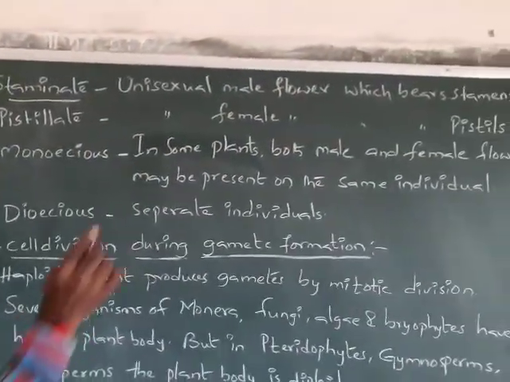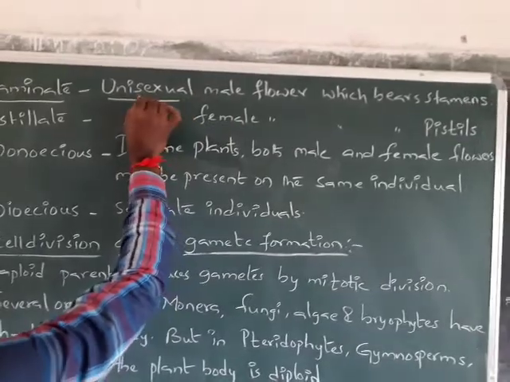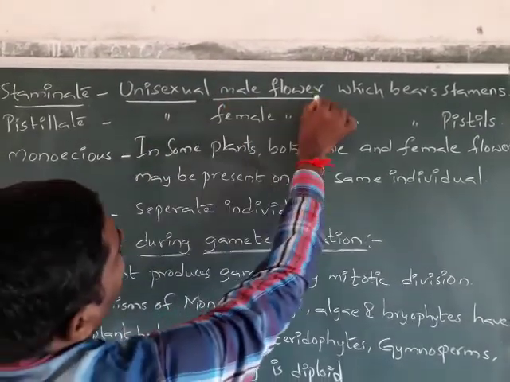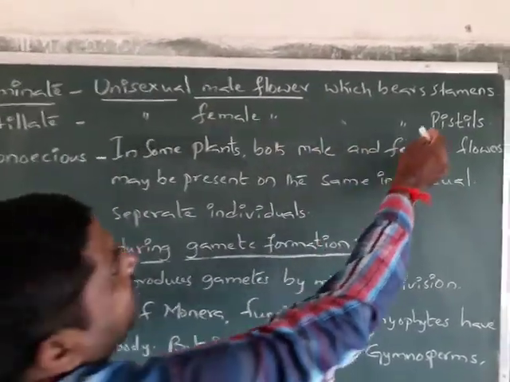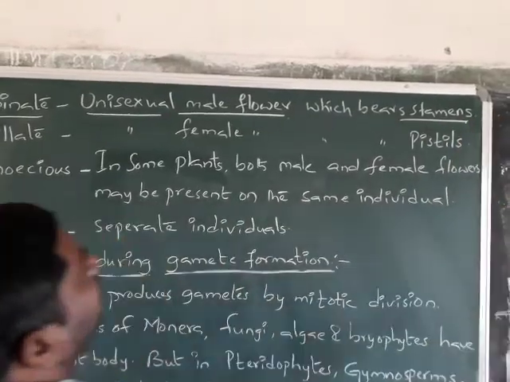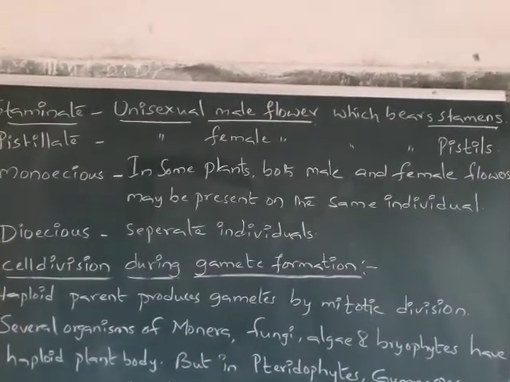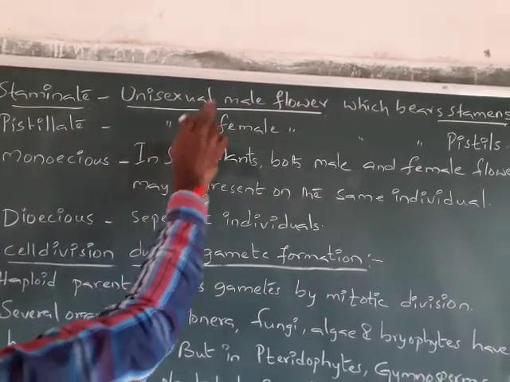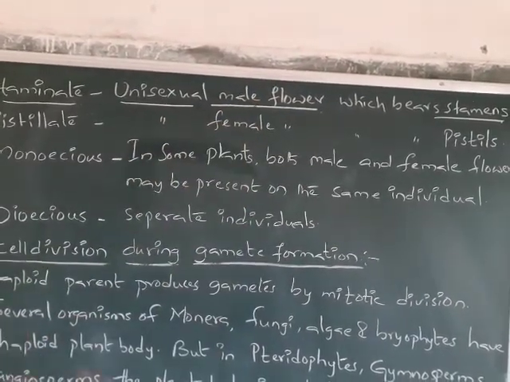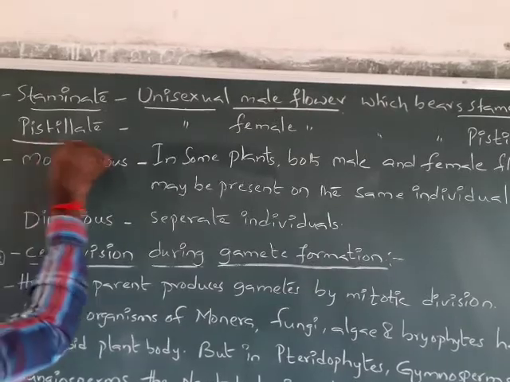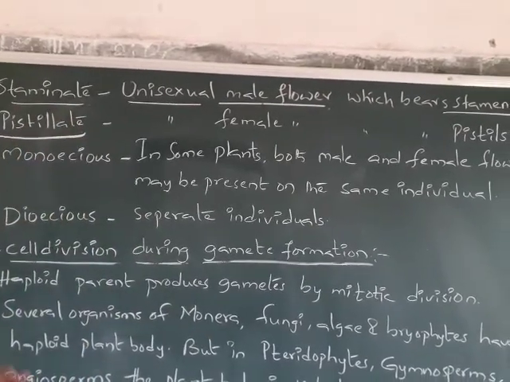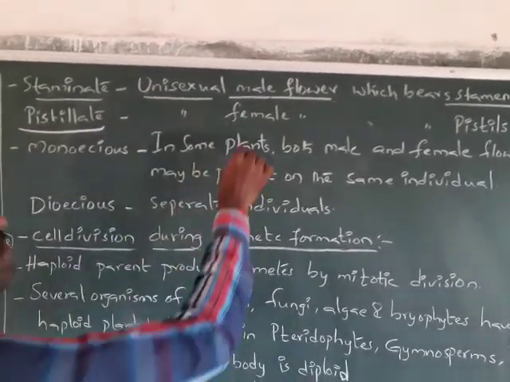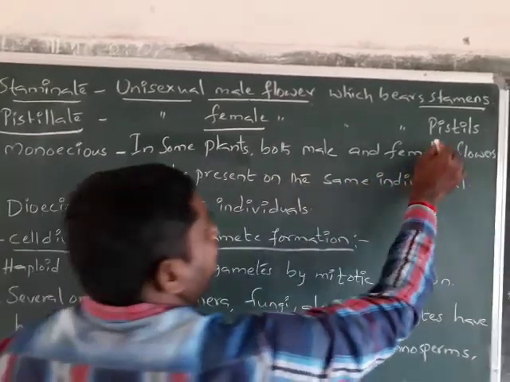And see, staminate. Here it is a unisexual male flower which bears stamens. That's why we call it a staminate flower or staminate condition. And here the pistillate flower: a unisexual female flower which bears pistils.